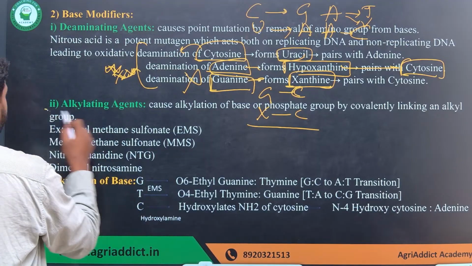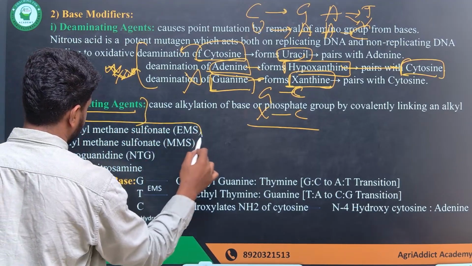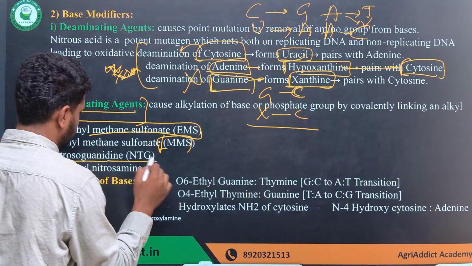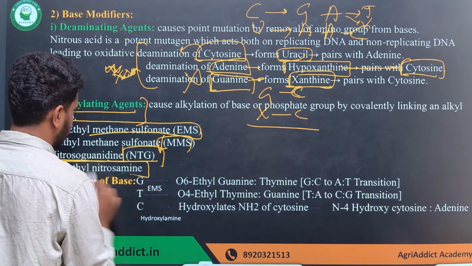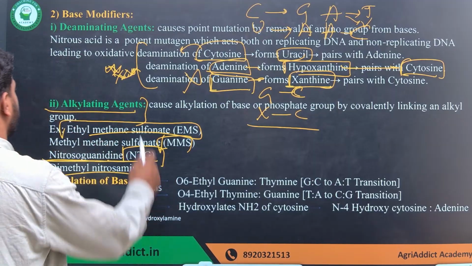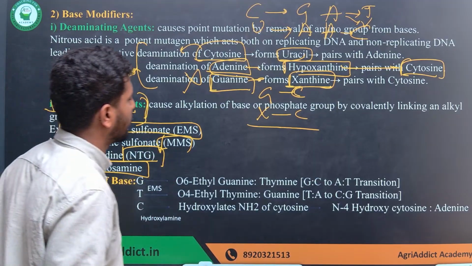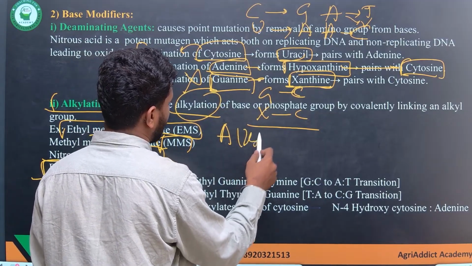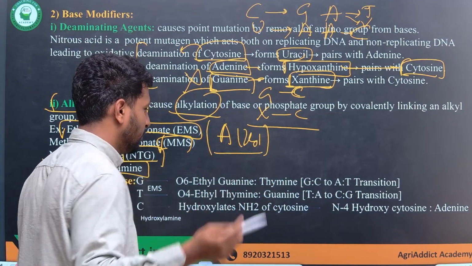Next, we have alkylating agents. The examples are ethyl methyl sulfonate, EMS, MMS, methyl methyl sulfonate, nitrosoguanidine, and dimethyl nitrosamine. These are very representative examples of the different alkylating agents. What are alkylating agents? It is the adding of an alkyl group. The base is added with the alkyl group, which changes its base pairing properties.